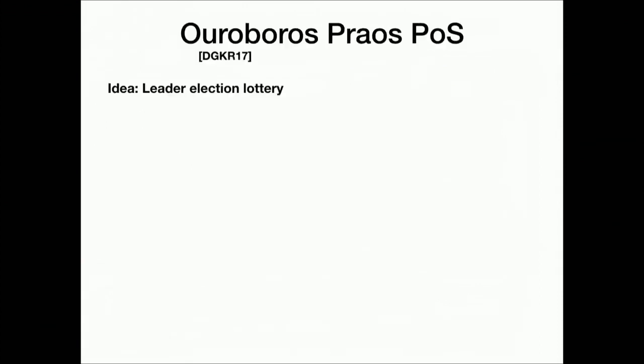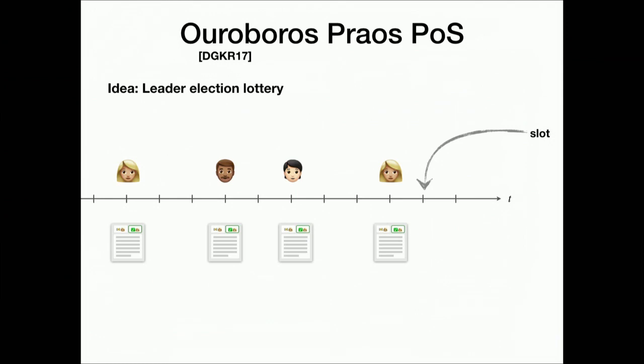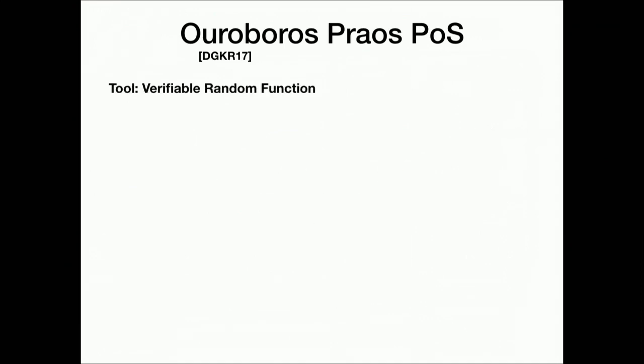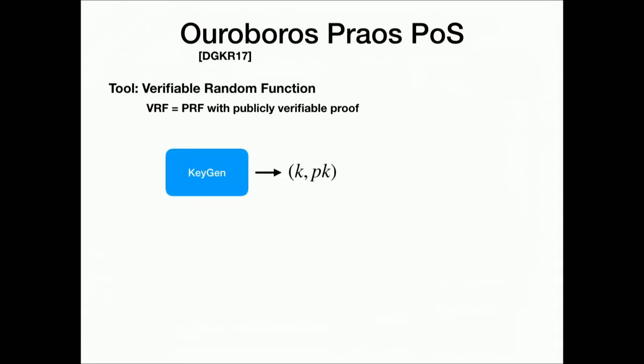Of course, for that, we need to first see how Ouroboros-Prowse works. The idea is pretty simple in this protocol. What we want to have is a leader election lottery. So Ouroboros-Prowse actually splits the time into slots. And for each slot, we have potentially a block winner, and that winner can actually publish a block. The tool they use is called a verifiable random function. For those of you who know PRFs, it's just a PRF with a publicly verifiable proof. So why is this useful? Well, here's a diagram of how this VRF looks.